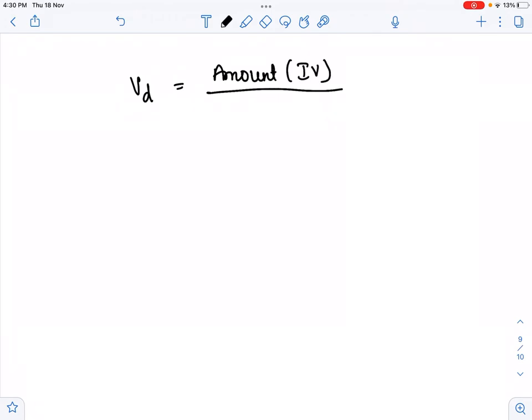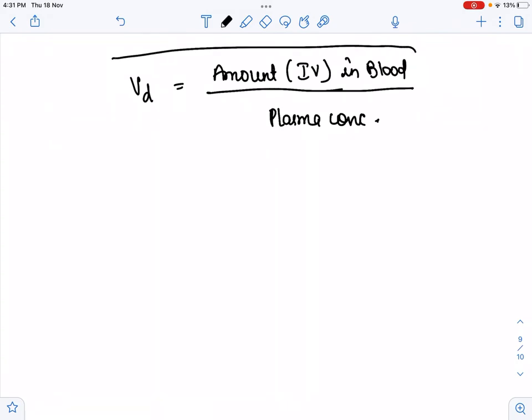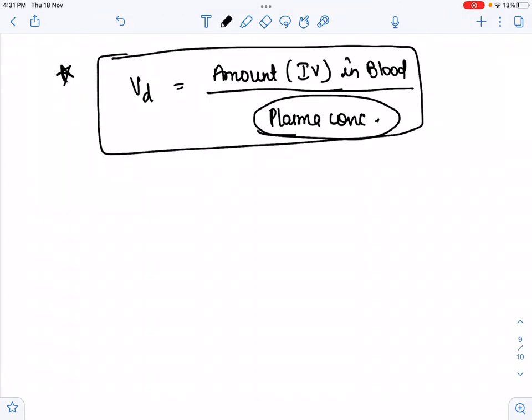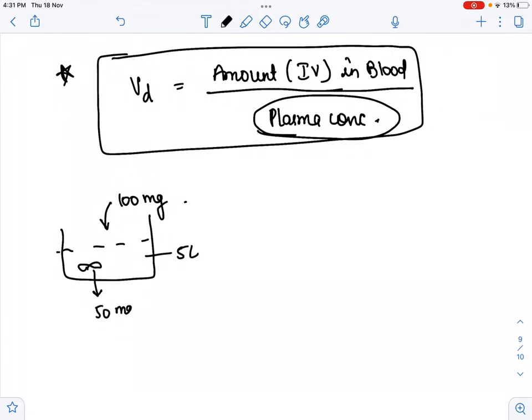Now what is the formula of volume of distribution? The formula is the amount of drug IV in blood upon total plasma concentration. What is the plasma concentration of that drug? This is the formula for volume of distribution. And how can we calculate the plasma concentration? Suppose there is a 5 liter volume, and in this we give 100 milligram of our drug, and here is one fish which eats 50 milligram of that drug.